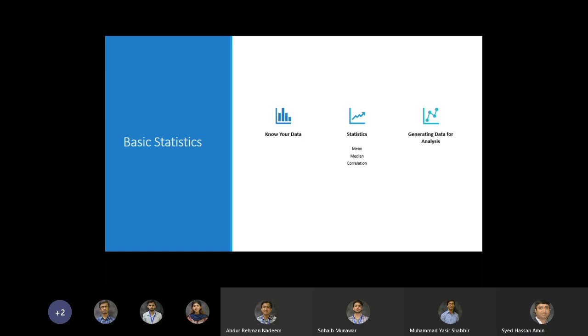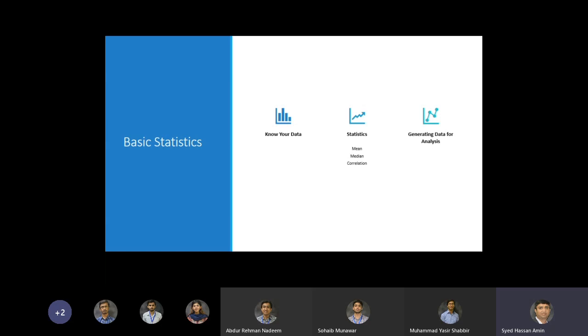The basic statistics that you saw earlier help you understand your data by giving you mean, median, correlation, and things like that. And you might use that understanding for a number of purposes. That might help you to build a better model.